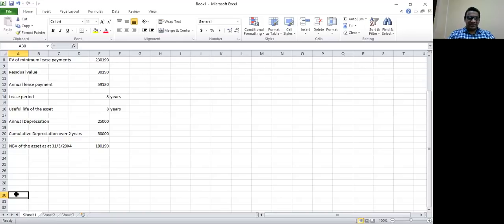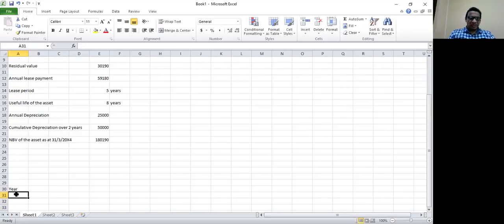Let's look at the lease liability calculation now. Here, you will remember the lease contract was entered on 1st April 20x2. So year ending, first year would be 31st of March 20x3.